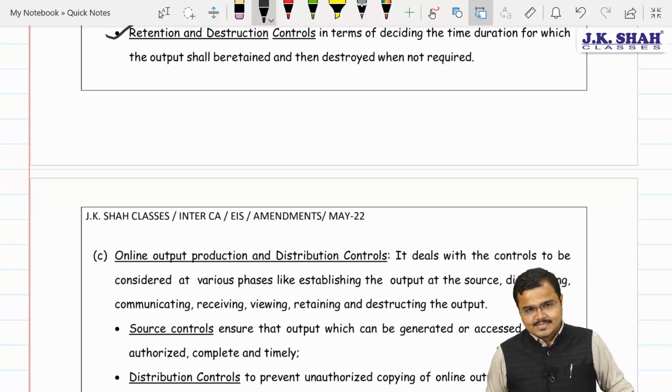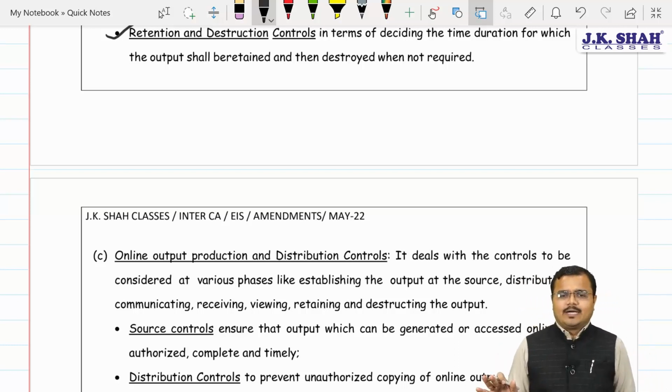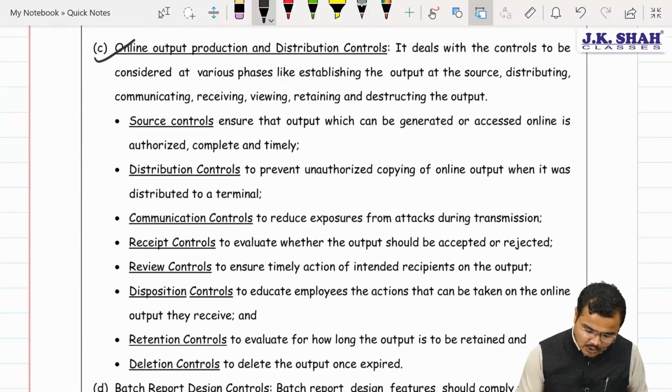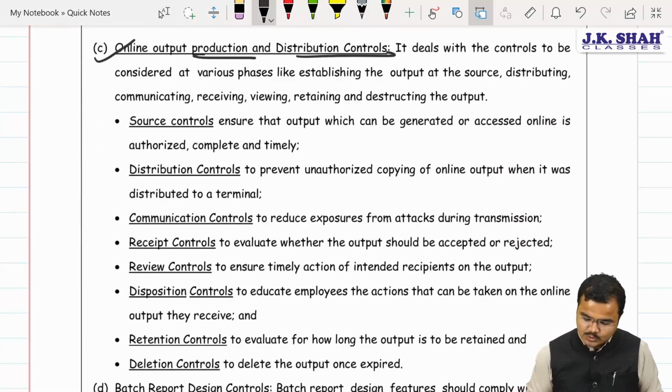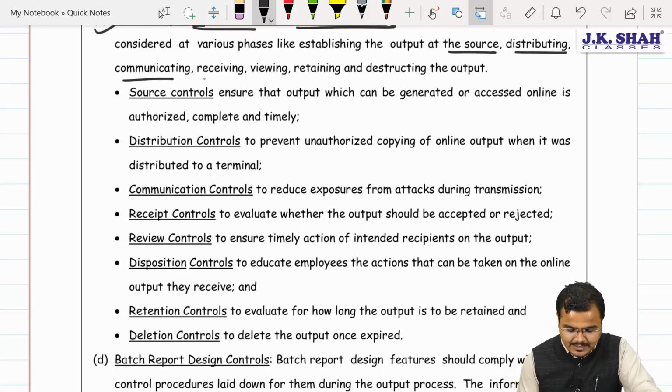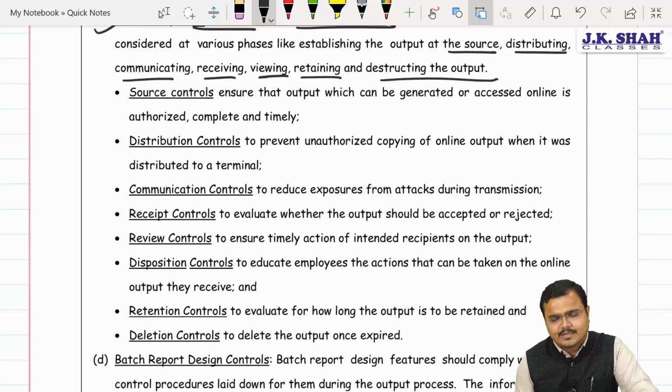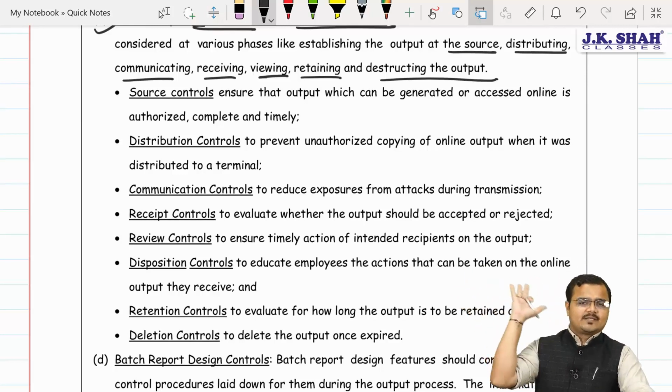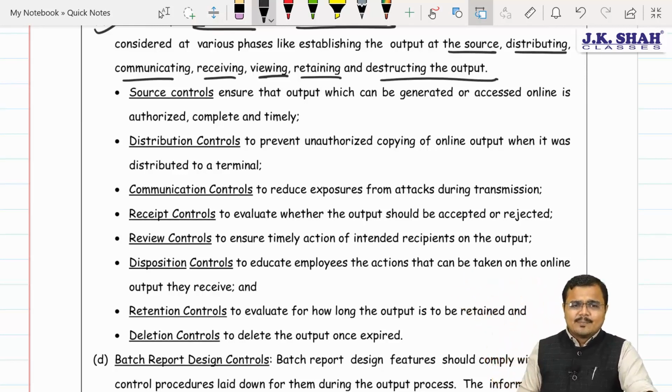Agree? Same content, earlier we discussed in batch form, that is physical reports. And now we are going to discuss the online output. Say this, online output production and distribution controls. Output at source, distributing, communicating, receiving, viewing, retaining and destroying the output, but in an online form. That's it. No major differentiation, so that's very simple.